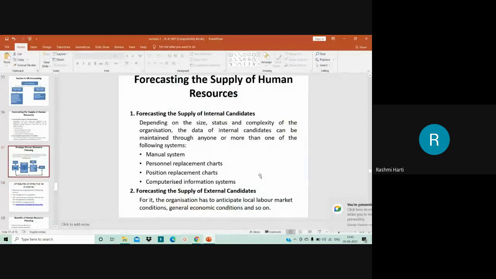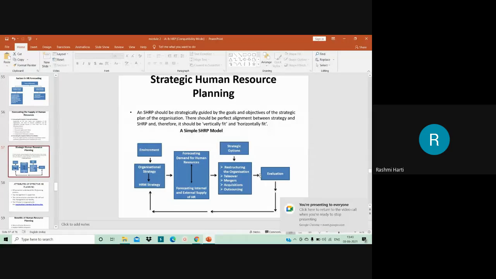Fine. Then moving on to the next, my dear students, that is strategic human resource planning. Till now, we have seen the process of human resource planning. First identify the corporate planning, understand the internal and external environment of the organization, then go in for demand forecasting, then supply forecasting, then identify the gap between demand and supply forecasting, then implement the plan, and finally understand the implication, whether there is a shortage of labor in spite of all the planning, or a surplus of labor. What to do with the shortage and the surplus of labor we have already seen in the last slides.